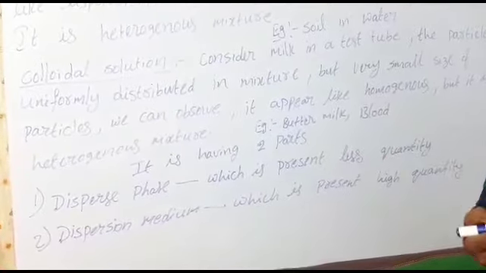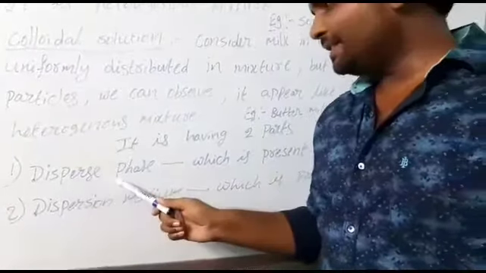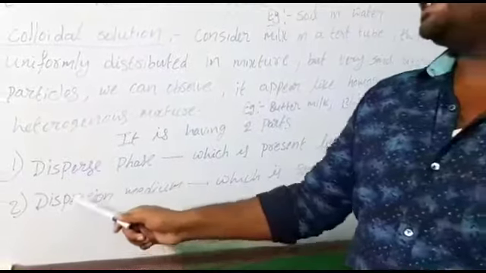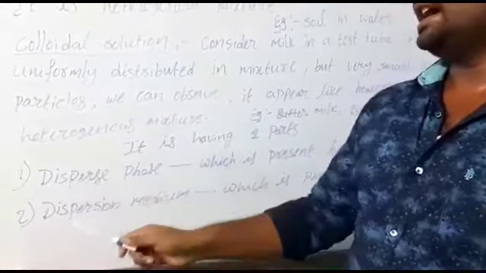Not only that, if you see our blood also, it is looking like completely red in color, but it has some fibers. So it is having two parts. One is the dispersed phase and another one is the dispersion medium. This colloidal solution has two parts, dispersed phase and dispersion medium. In the colloidal solution, which is present in less quantity, that is the dispersed phase. Which is present in high quantity in the colloidal solution, that is called the dispersion medium.